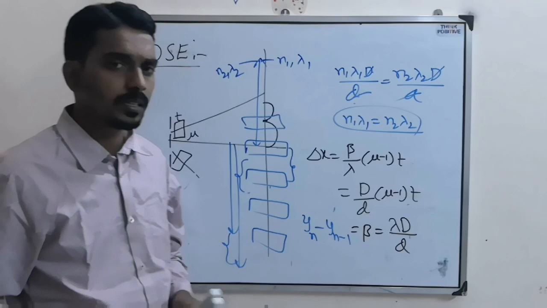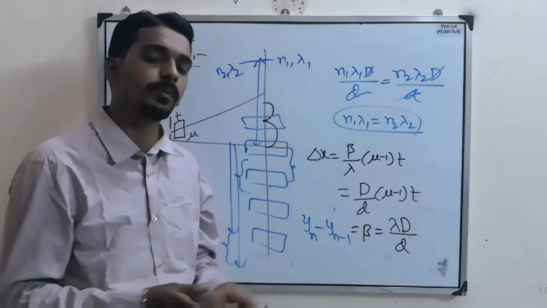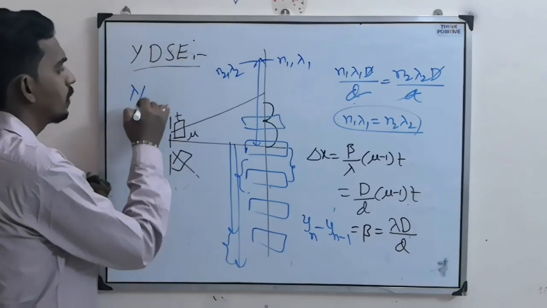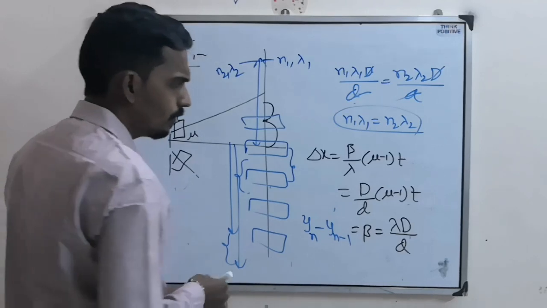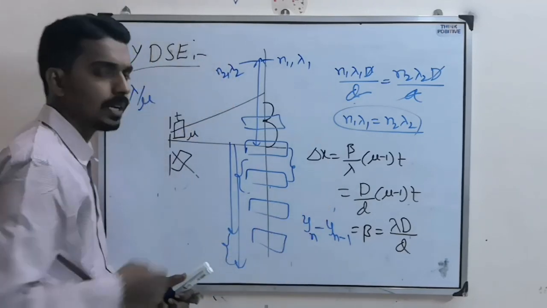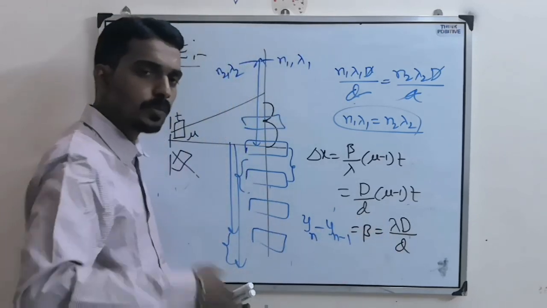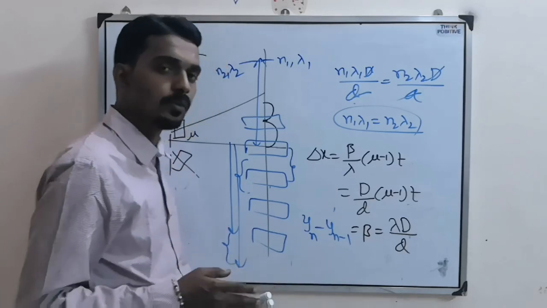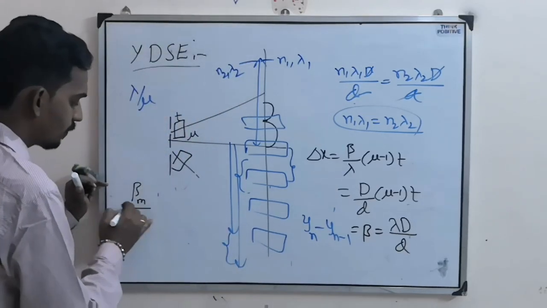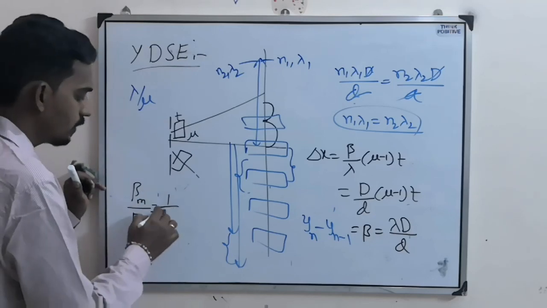Or sometimes they will also ask, like whole setup is immersed in a liquid or somewhere in another medium. Then what happens? The change is the wavelength will become now lambda by mu. So everywhere in the formulas, in place of lambda, you have to substitute lambda by mu. Like here, it will become lambda by mu. As mu greater than 1, then beta value what happens? Decreases. So beta in medium by beta means inversely proportional, so 1 by mu.